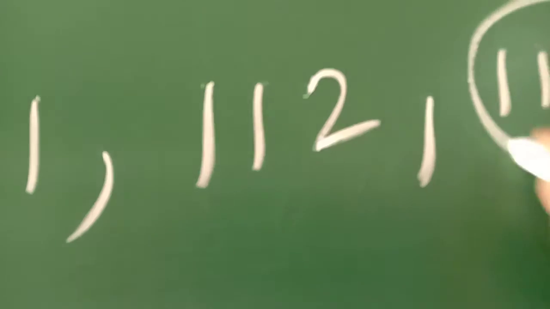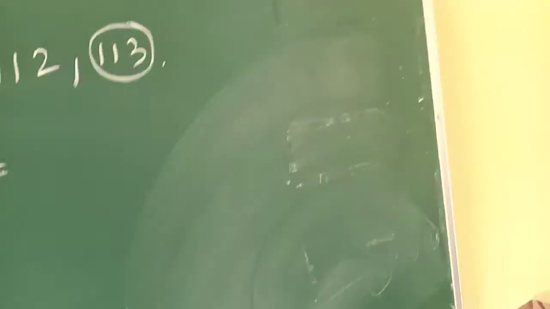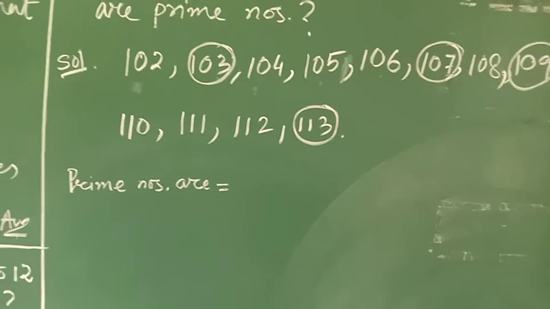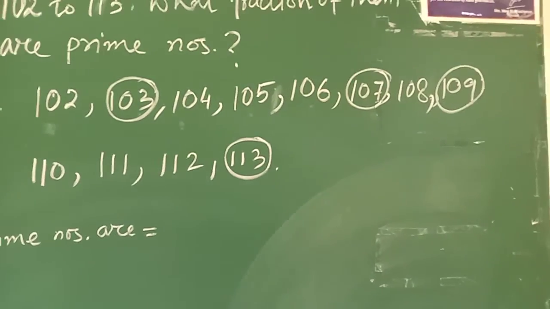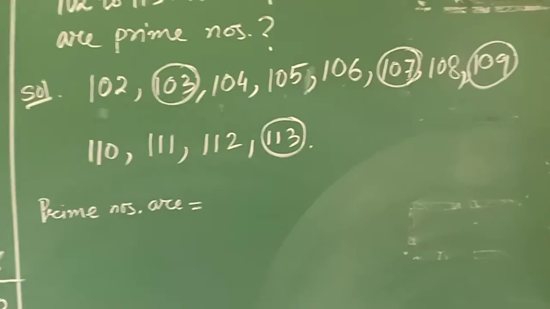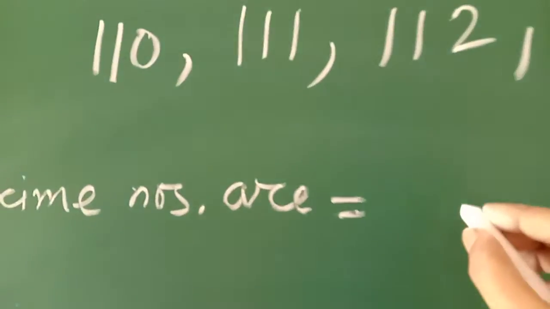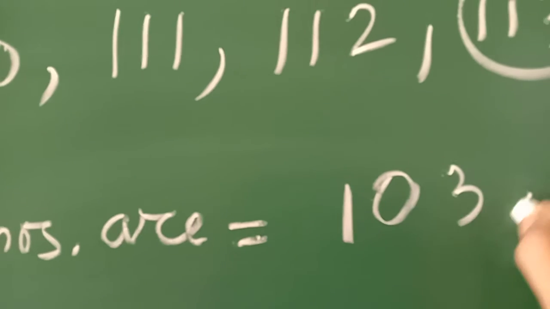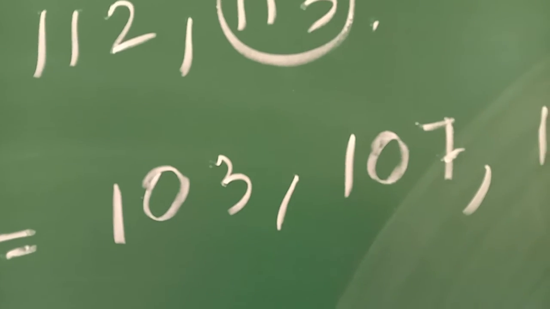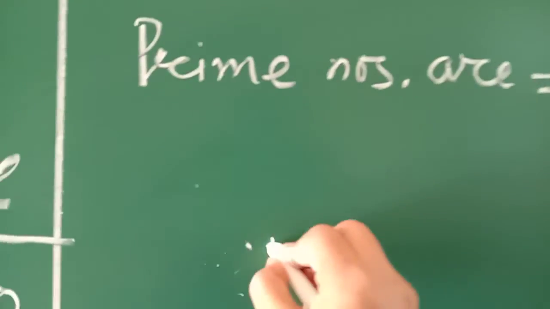So how many numbers did you find? Which ones can you say are prime numbers? How many? 103, 107, 109 and 113. That means the prime numbers are 103, 107, 109 and 113. So how many? Therefore the fraction